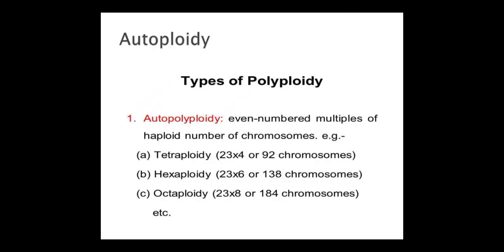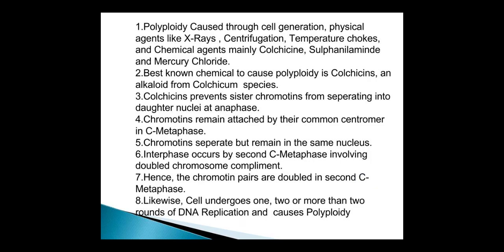Autoploidy is a type of polyploidy. Mainly, autopolyploidy involves even-numbered multiples of the haploid number of chromosomes. Examples: tetraploidy, hexaploidy, octaploidy. Tetraploid: 23 times 4, it is 92 chromosomes. Hexaploid: 23 times 6, or 138 chromosomes. Octaploid: 23 times 8, or 184 chromosomes.